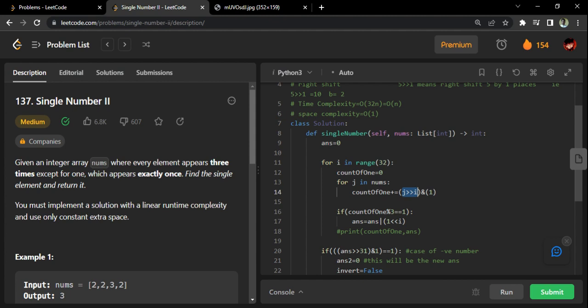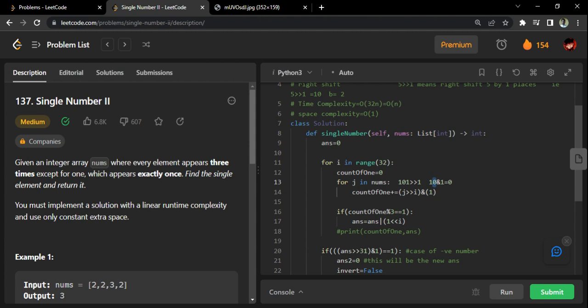For example, see, 101 is there, right? I want this bit, that is the first bit. This is the zeroth bit, then the first bit. I will right shift by one, and it will become 10. Then I will do an AND with one. When I do AND with one, only the zeroth bit will come out.